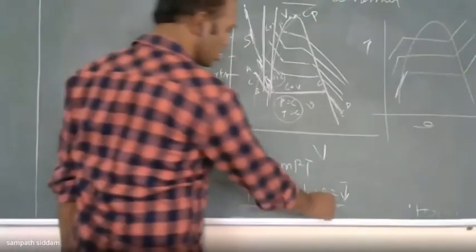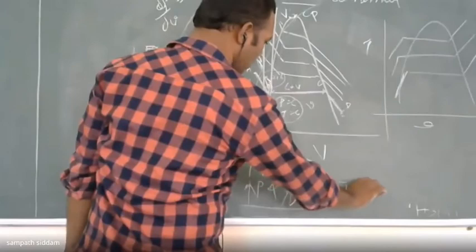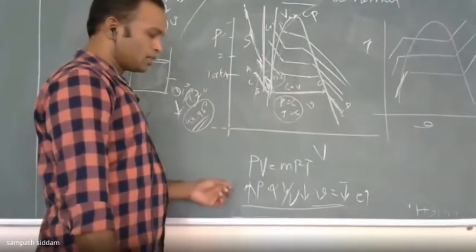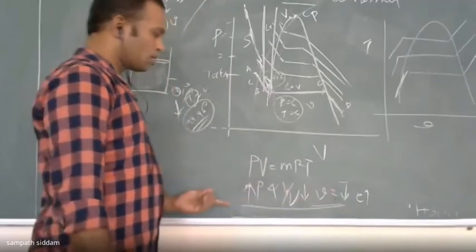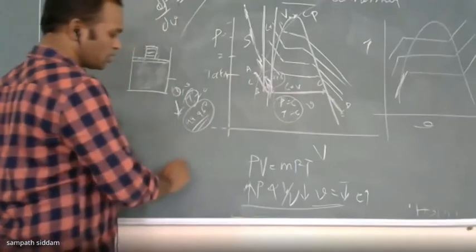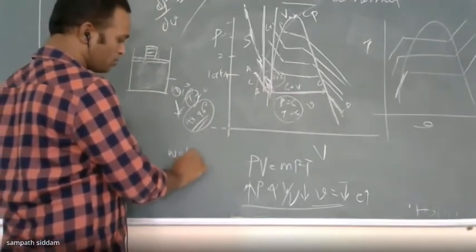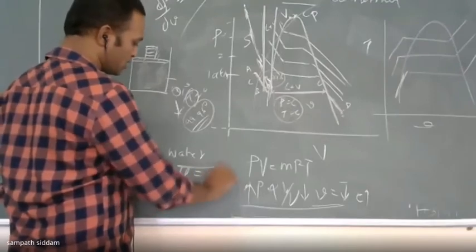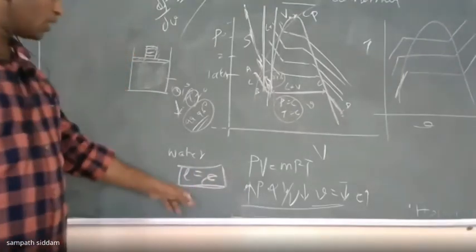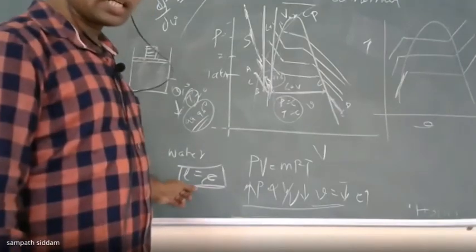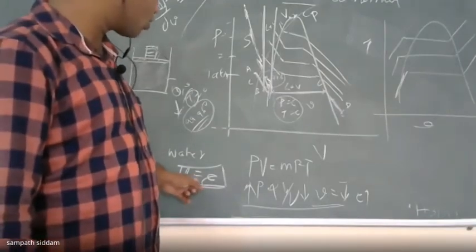Yes, sir. And due to this, your density will increase. Right? So this is a process, but that is considering the case of a gas. For water, if you consider rho, the density is constant because it is an incompressible liquid. In case of an incompressible liquid, your density is constant.